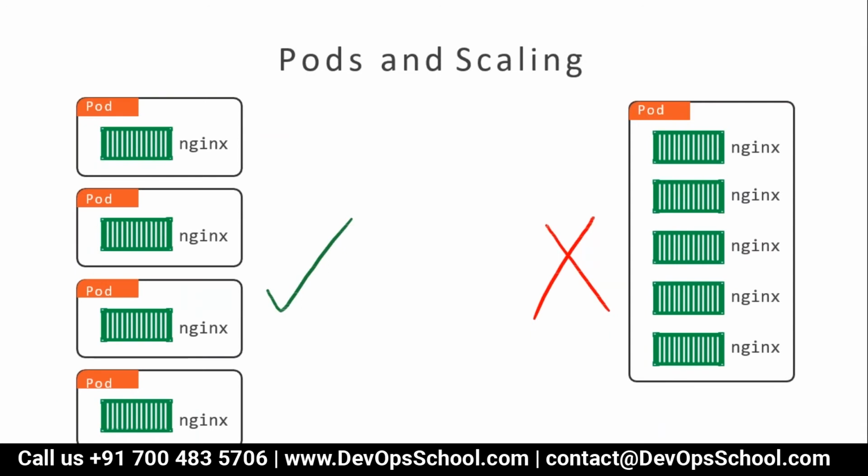Here you see, in one pod you have multiple Nginx. Multiple Nginx, the same kind of application, is a bad practice. Why? Because ultimately we can load balance only one Nginx, not everything, because Nginx runs on port 80, and you cannot run it again inside the same pod on 80. So it's not a good practice. One pod, one Nginx, one kind of application is good practice. If you want to keep two containers, keep something different, Nginx and something else. That's called tight coupling.